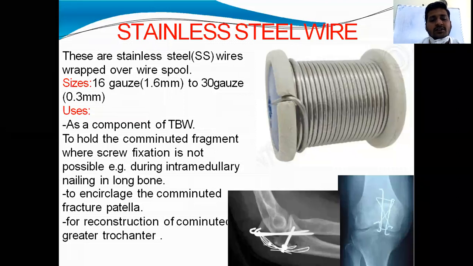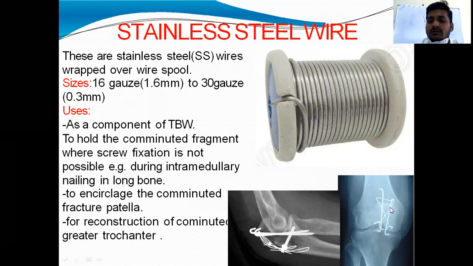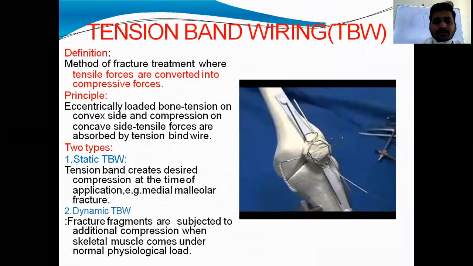So it is used in the reconstruction of comminuted greater trochanter and encirclage of comminuted fracture patella, or for simple fracture, it is used along with K wires as a tension band wiring, and for long bones where the fracture is comminuted, for holding the comminuted fractures we will use it along with an intramedullary nail.